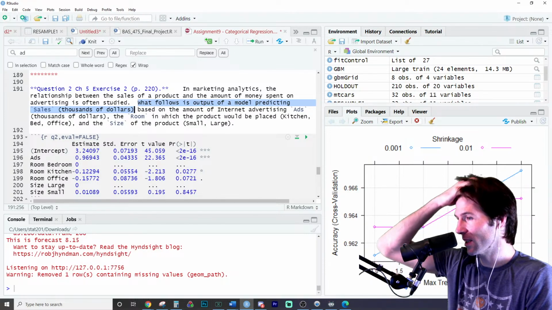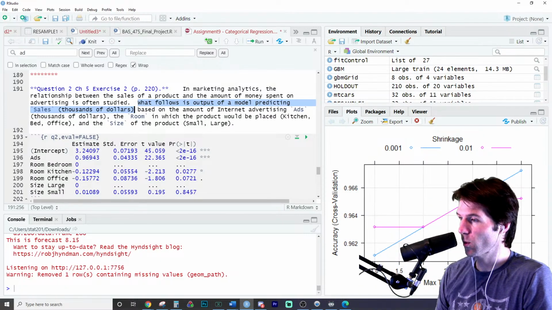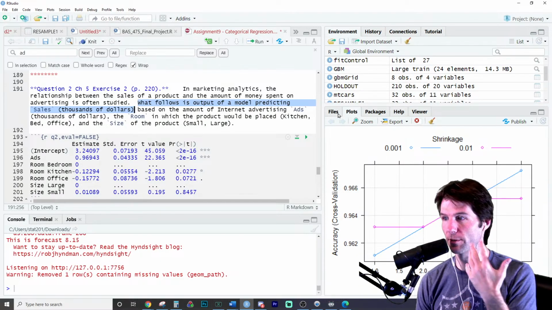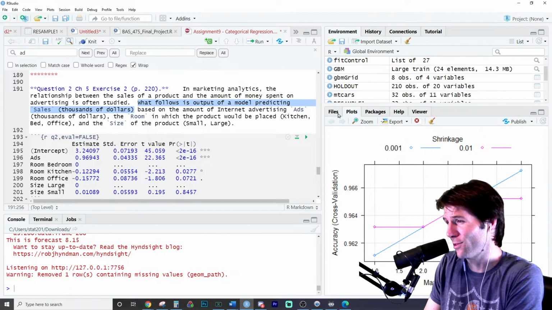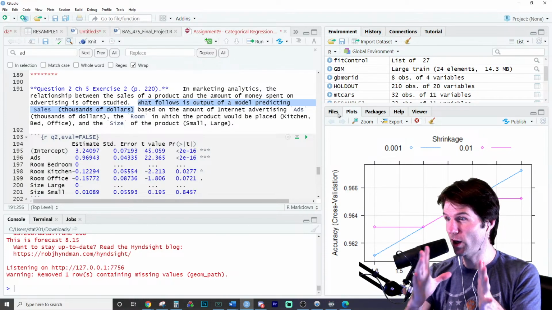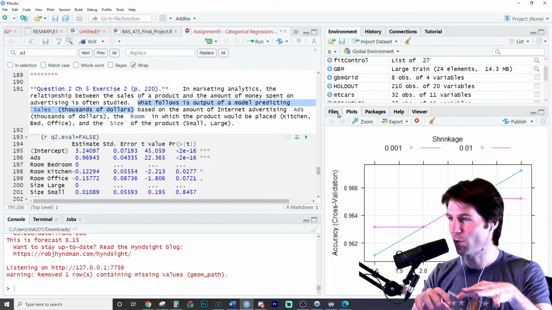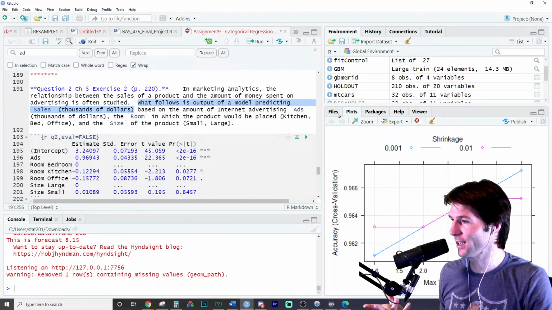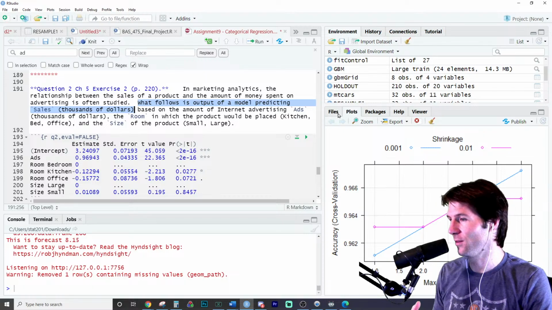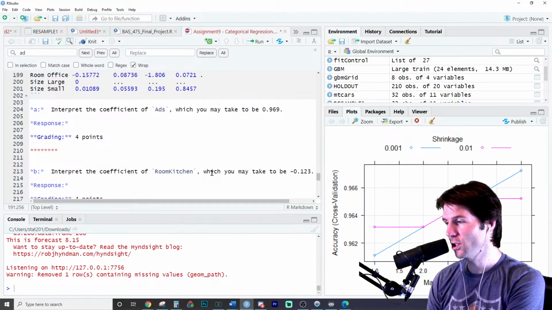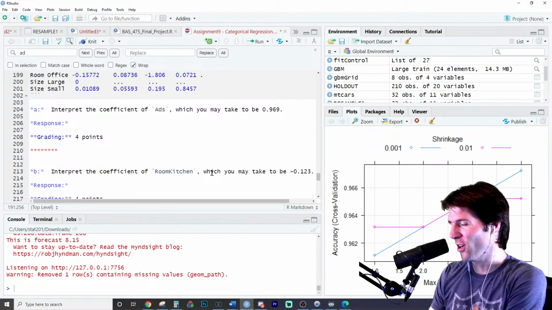Yeah. So if you're practicing writing it down, knowing how to do it for the test is very important right here. And the otherwise identical is super important because we're talking about, you know, they're the same. Like two refrigerators, and one has more ads taken out for it. We expect the refrigerator with more ads taken out for it to have higher sales of $969.43. So pretty good right there. Now, what does room kitchen mean? Yeah. Here, I'll do one more for you.